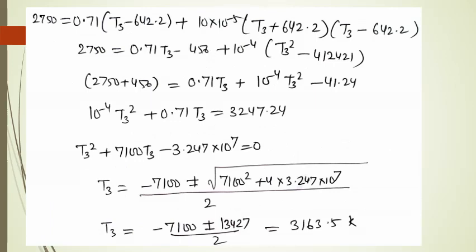So what we obtain? We obtain a quadratic equation with T3 as the variable. So we find out its solution, and the feasible solution comes out to be 3163.5 Kelvin.